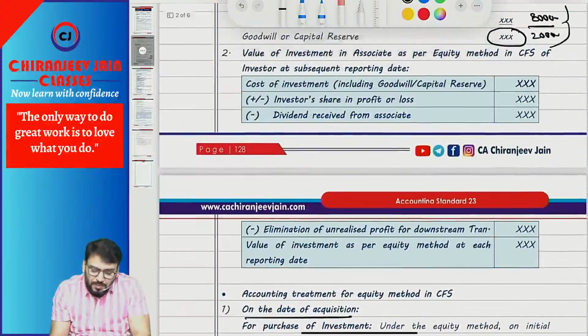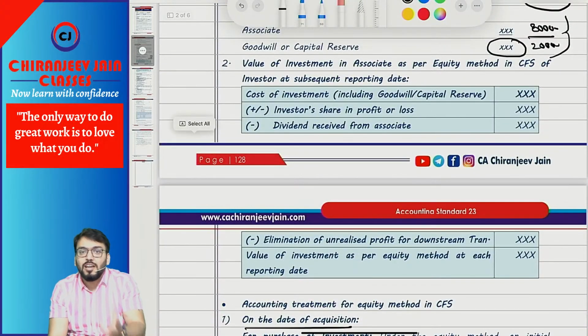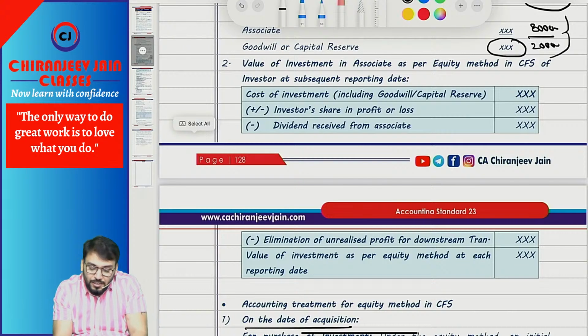So if you have understood this much, how do we find out the value of investment as per AS 23 on the consolidation date? We'll take the cost price of investment including goodwill or capital reserve.